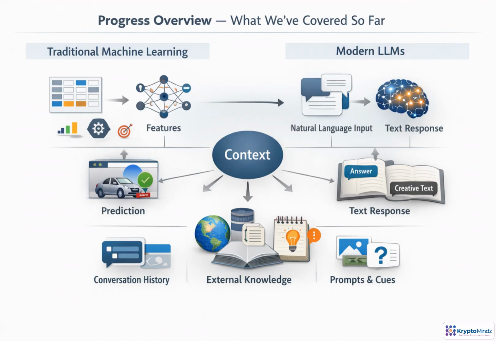We've already contrasted traditional machine learning with modern LLMs. Now we can ask the next question. What information shapes their outputs? Context is the bridge between fixed features, prompts, conversation history, and external knowledge.